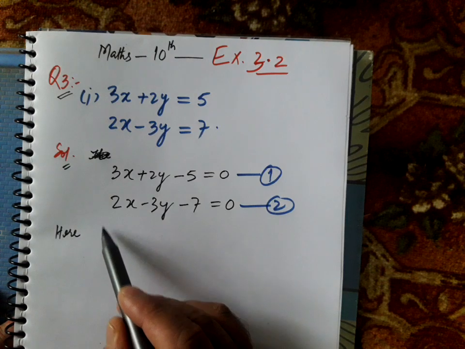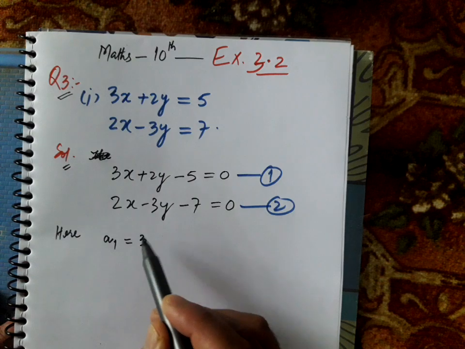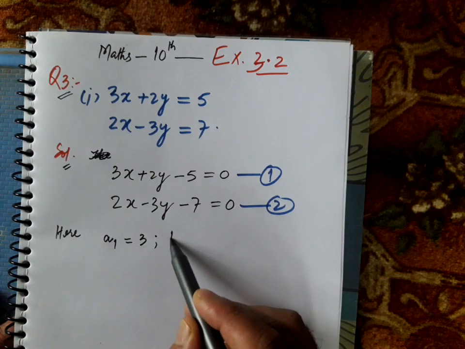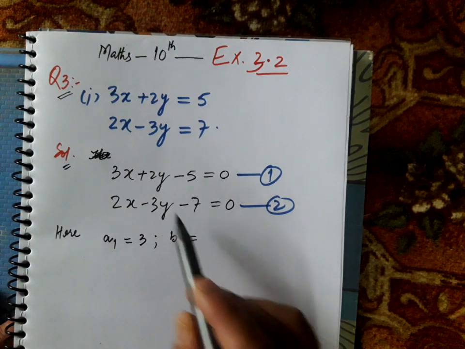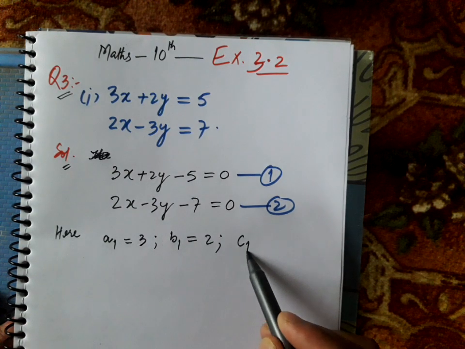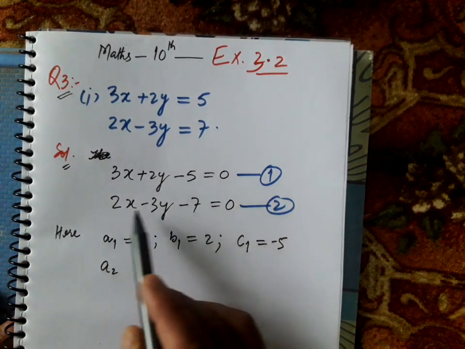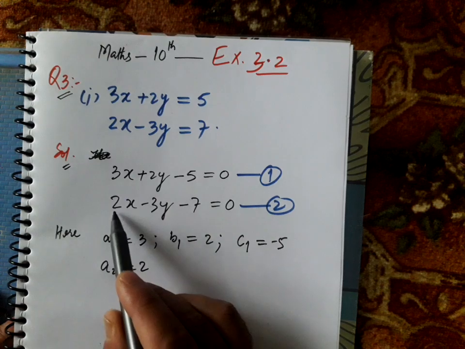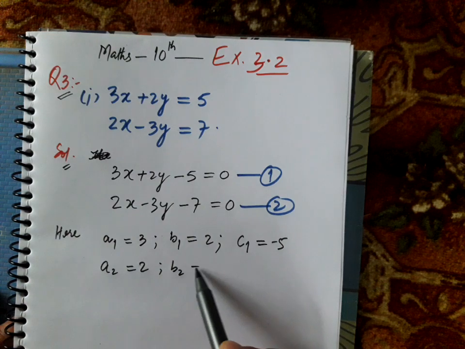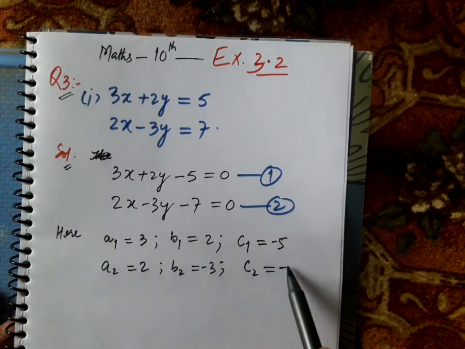Now you can have a look at the coefficients. Over here a1 is 3, the coefficient of x in equation first, and the coefficient of y in equation first is denoted by b1, that is equal to 2, and the constant term in equation first is denoted by c1, minus 5. Similarly, a2 is the coefficient of x in equation second, that is equal to 2, b2 means the coefficient of y in equation second, that is equal to minus 3, and c2 is the constant term in equation second, that is minus 7.